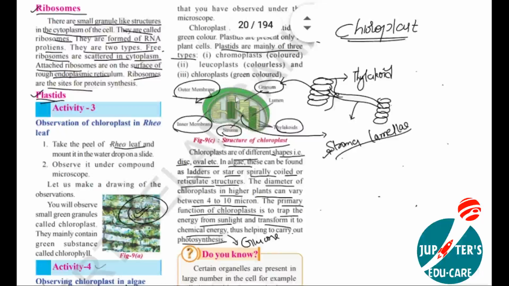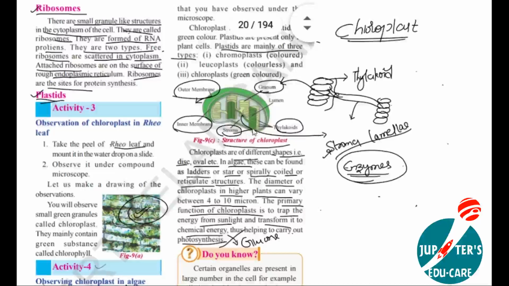And one more place inside the chloroplast contains fluid and some enzymes. These enzymes are involved in the photosynthesis process. Enzymatic reactions occur inside the fluid. That is called stroma.